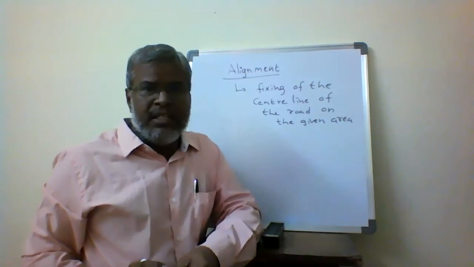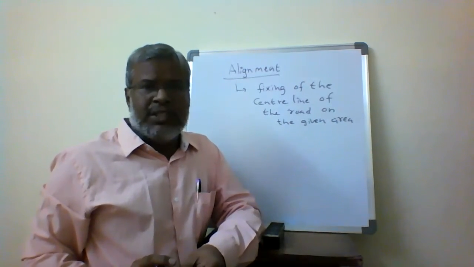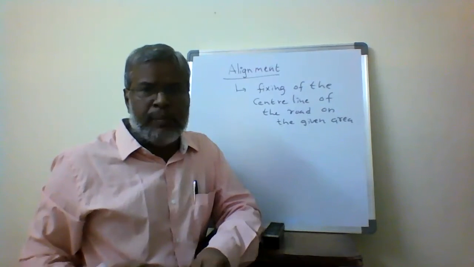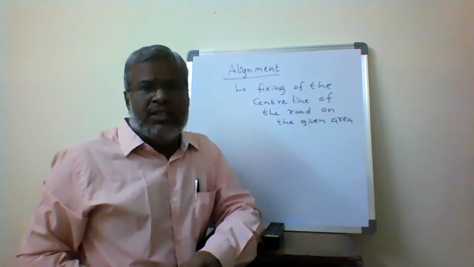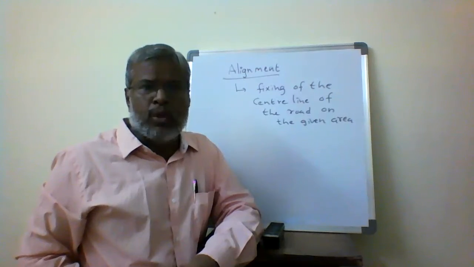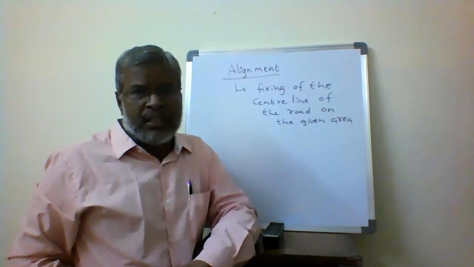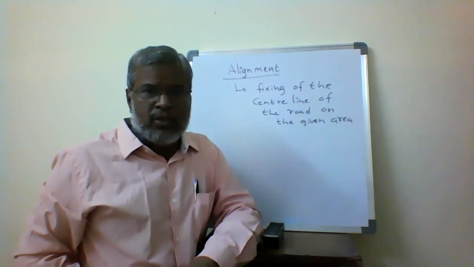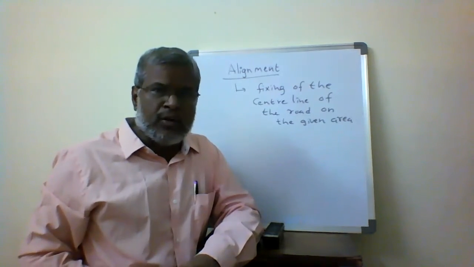We are aligning the road. The first stage is called alignment, where we fix the direction. For that we go for the topographical maps. From the topographical maps, sitting in the office, I fix the alignment. After the alignment is fixed, then I have to go physically onto the ground.